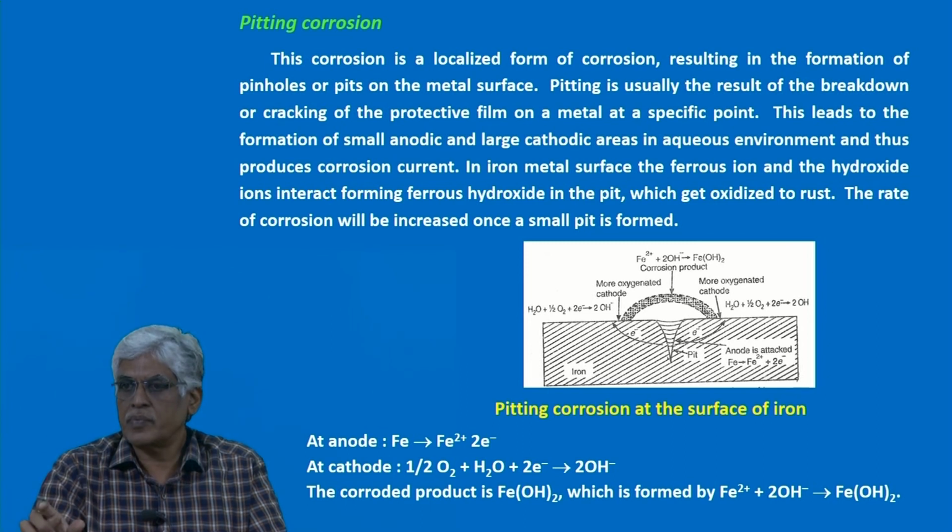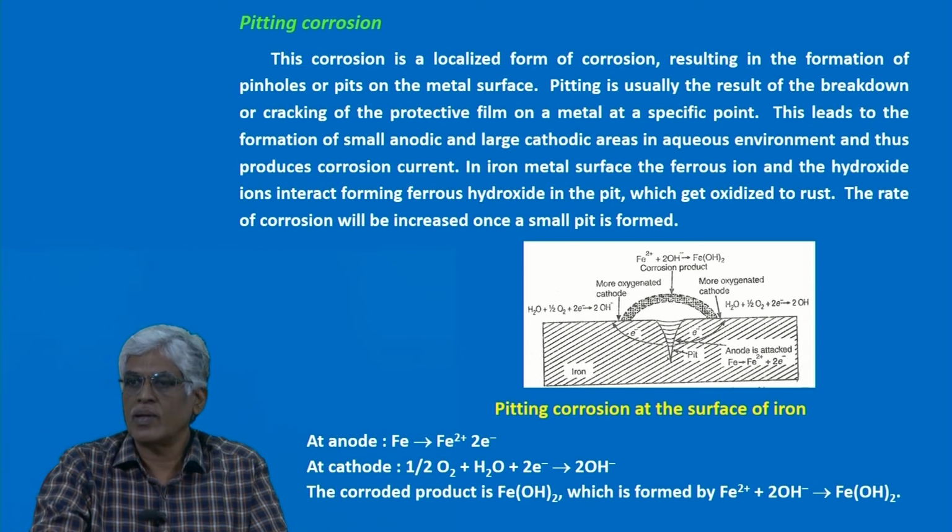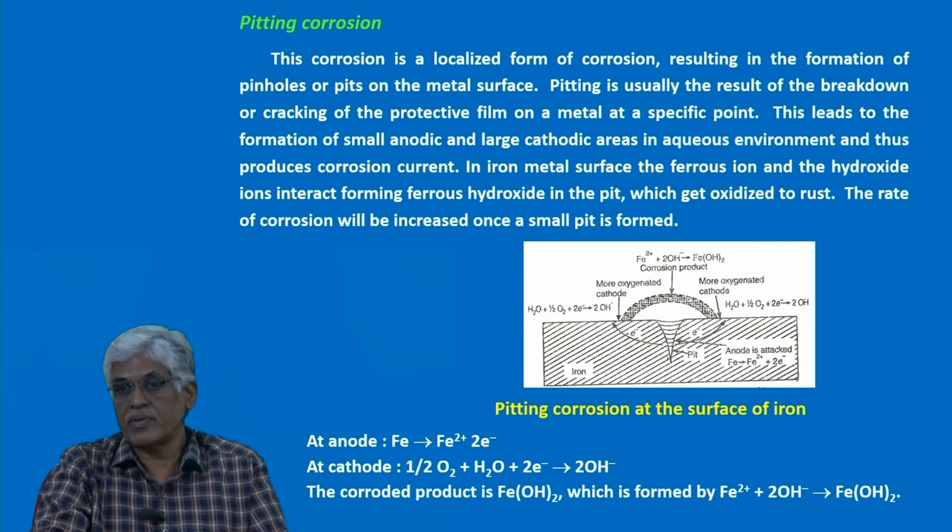It does not spread sideways. So a pit is formed. This type of corrosion forms a pinhole or pit. So this is called pitting corrosion. These are the main three types. A lot of types of corrosion are there, but these are the main three types of corrosion.